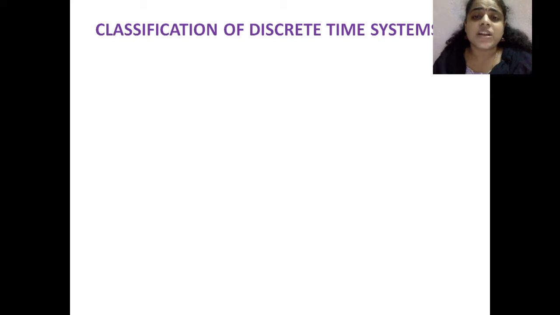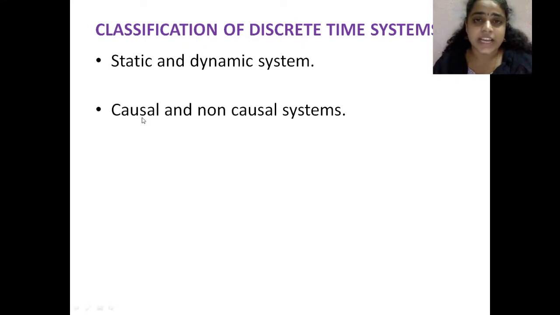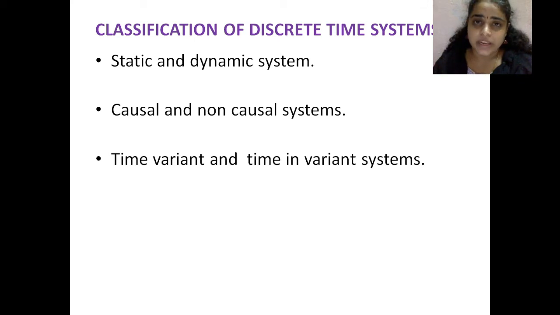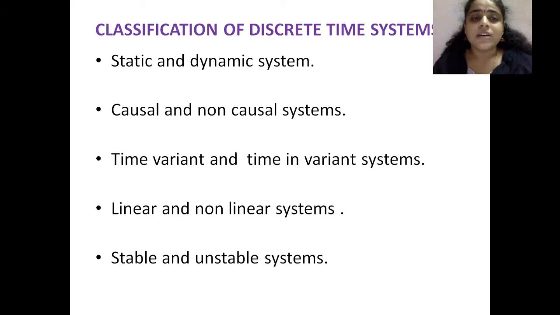There are several categories of discrete time systems. Among those categories we are seeing some classification. They are static and dynamic systems, causal and non-causal systems. Observe the difference. This is not casual system. This is causal. It has to be pronounced as causal system. Causal and non-causal systems. Time variant and time invariant systems. Linear and non-linear systems. Stable and unstable systems. These are the 5 categories and classifications of our discrete time systems. Among those we are going to see one by one.